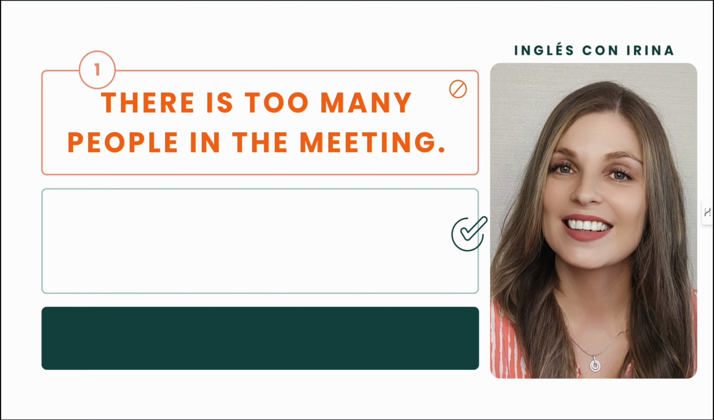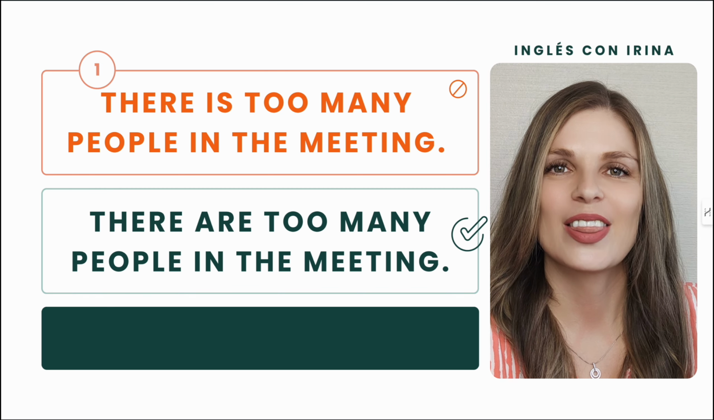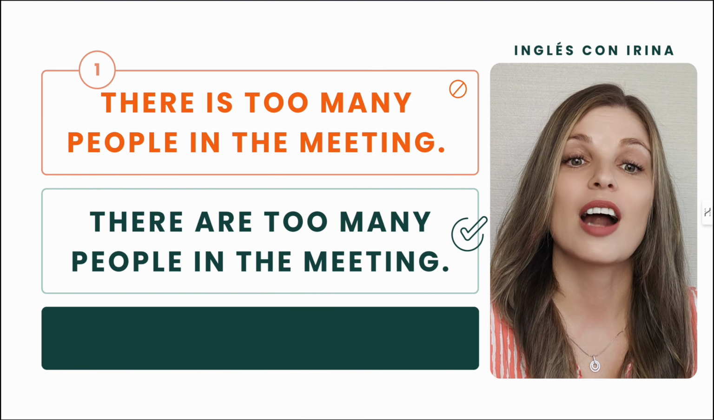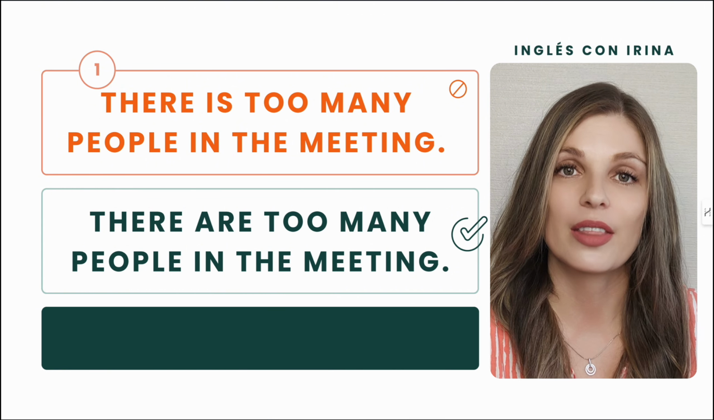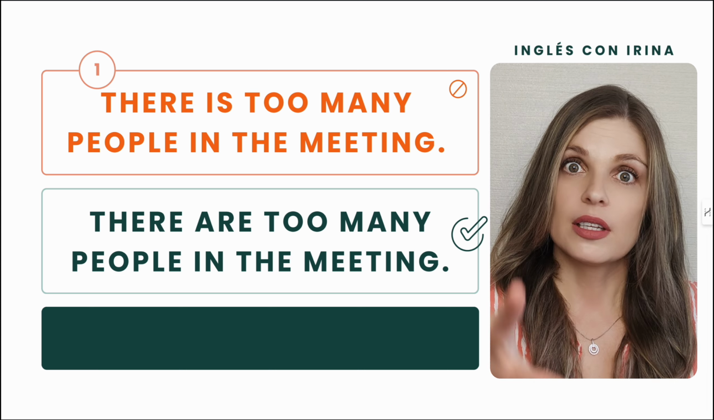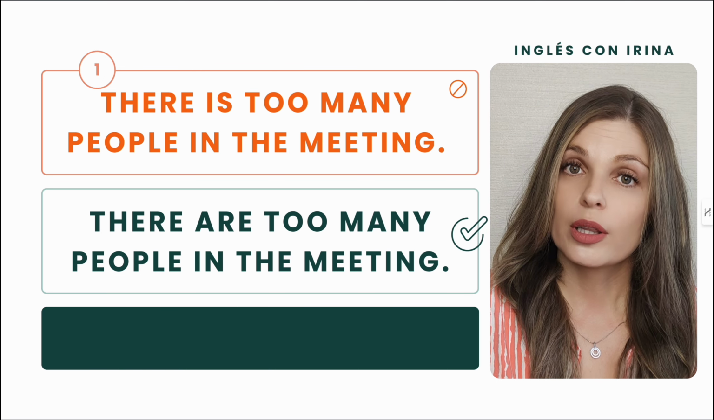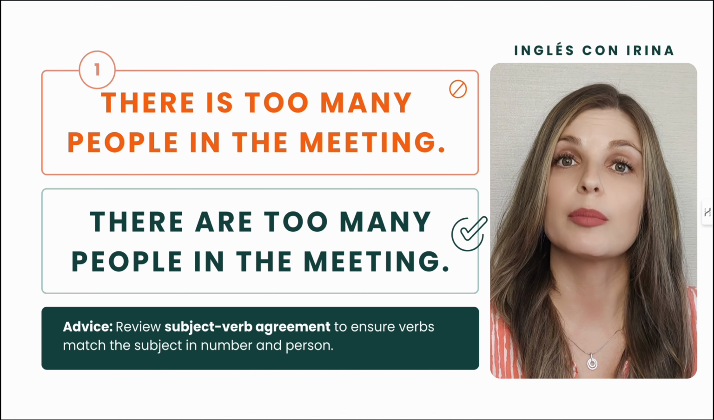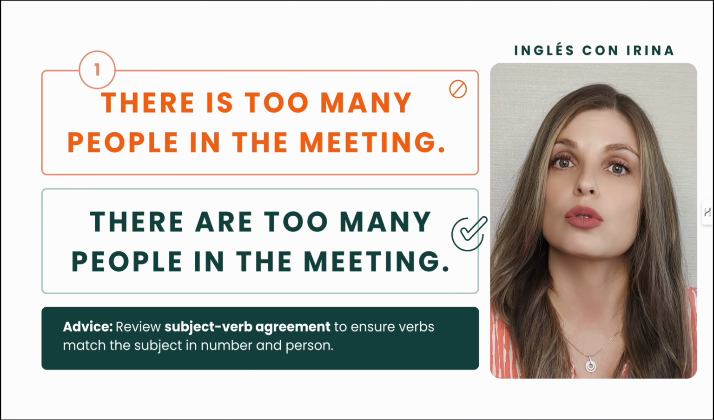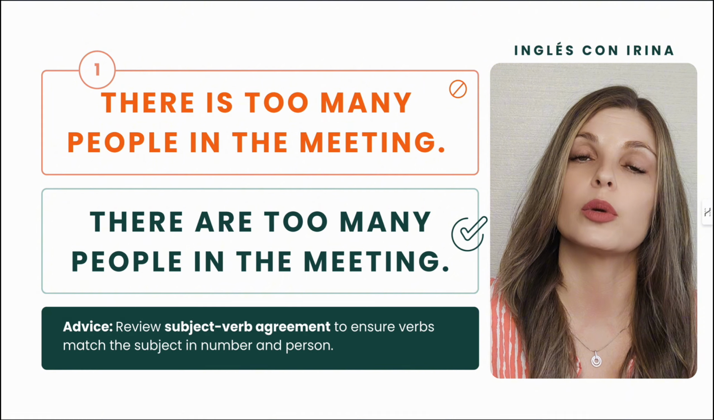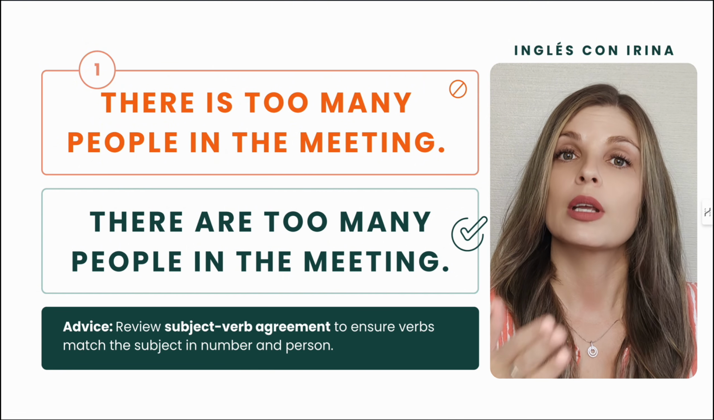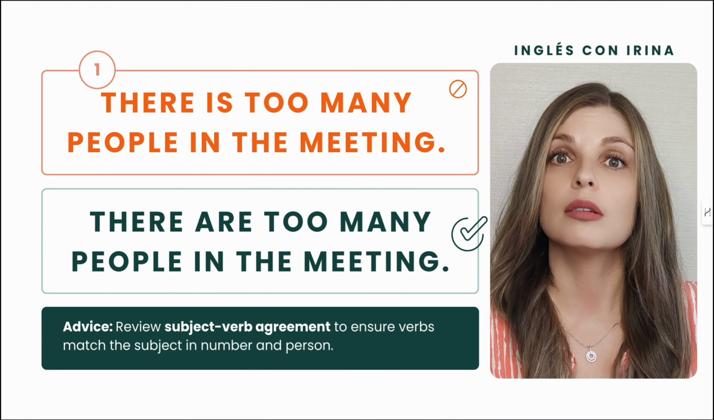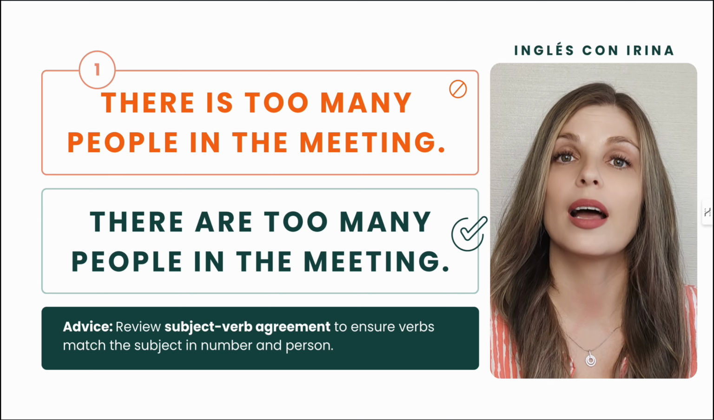3, 2, 1. And here is the correct version. There are too many people in the meeting. There are. So if this topic is not very clear for you at the moment, I recommend you to review subject-verb agreement in English, right? When we use plural form of the verb, when we use singular form of the verb, right? The topic that you can Google is subject-verb agreement.